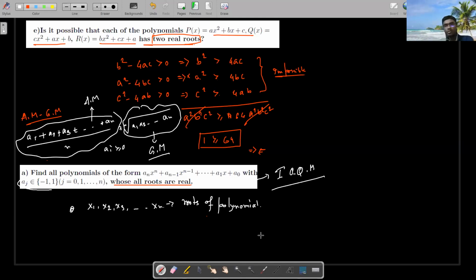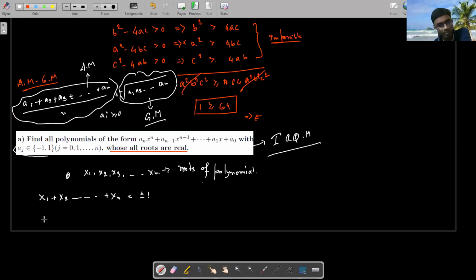Now I am going to apply Vieta's relations. What will be the sum of the roots x1, x2, so on up to xn? It will be plus or -1, exactly.